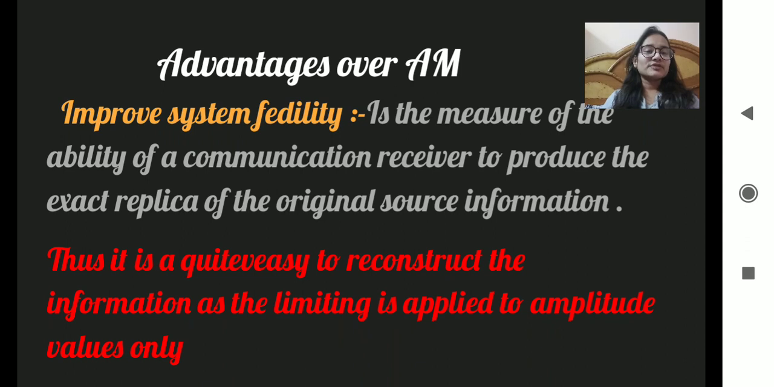Next one is improved system fidelity. Fidelity is the measure of the ability of a communication receiver to produce an exact replica of the original source information. Thus, it is quite easy to reconstruct the information as the limiting is applied to the amplitude values only.